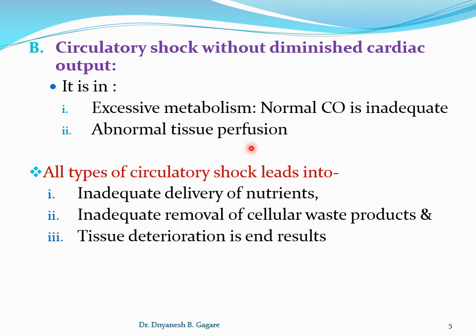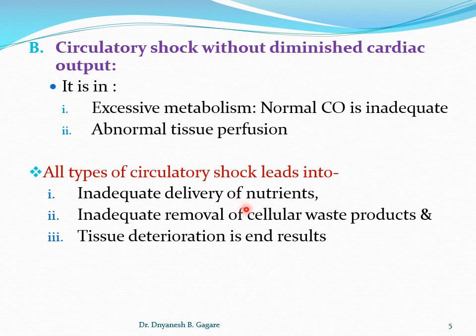Some tissues are getting more blood, and that's why other tissues suffer. And in the tissue that suffers, a circulatory shock-like condition develops. So in this type the cardiac output is normal, but there is a problem in perfusion and excessive metabolism.